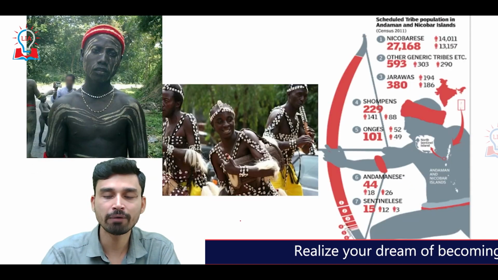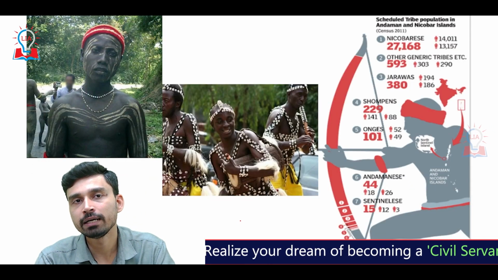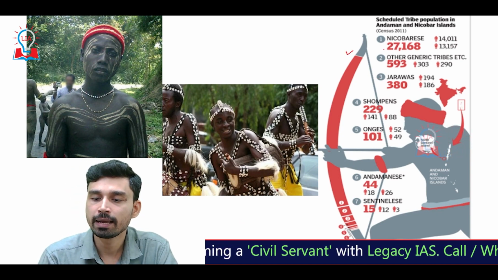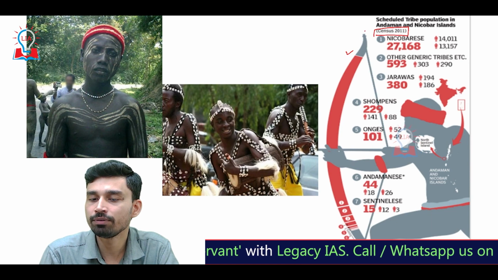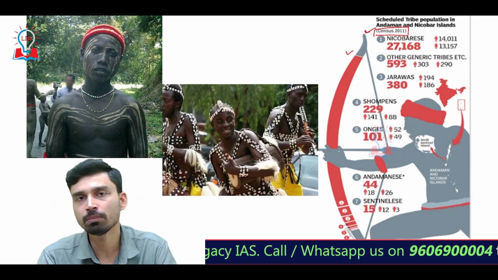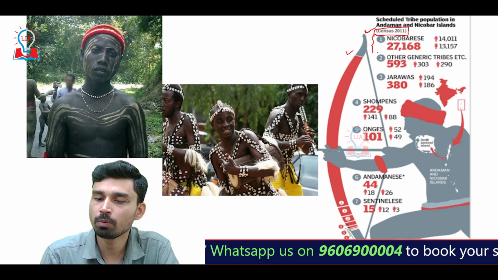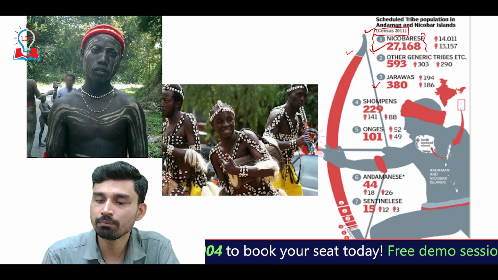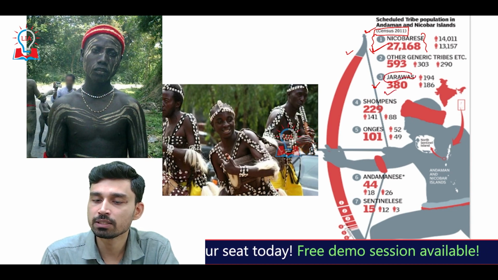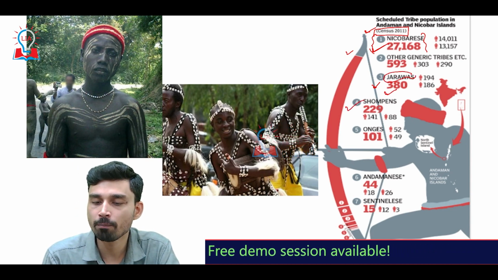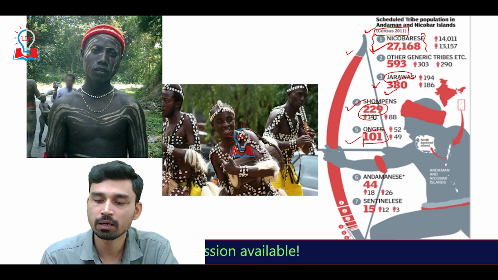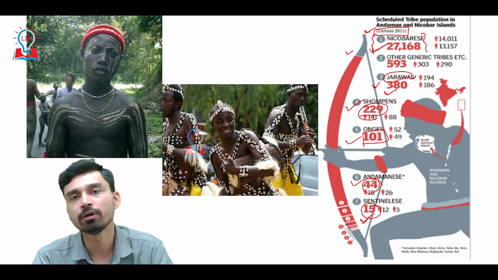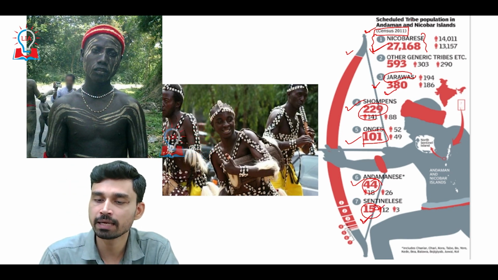Not only these, we also have to understand that the Andaman Nicobar group of islands have for years been a habitat of many tribes. As far as the census 2011 figures are concerned, the largest number of tribes that we can find in Andaman Nicobar are the Nicobarese tribe, whose number is around 27,000. Then we have, in second place, the Jarawa tribe, just 318. Then we have Shompen 229, Onge 101, Great Andamanese 44, and Sentinelese only 15 people identified as per census.